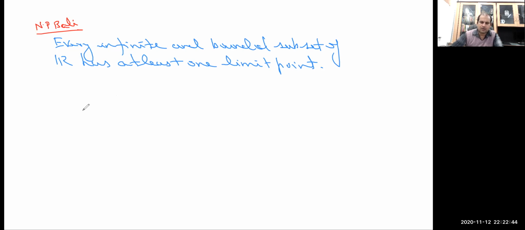So what will be the criteria here? Now let us look at what is given to us. It's given that the set is infinite and bounded.